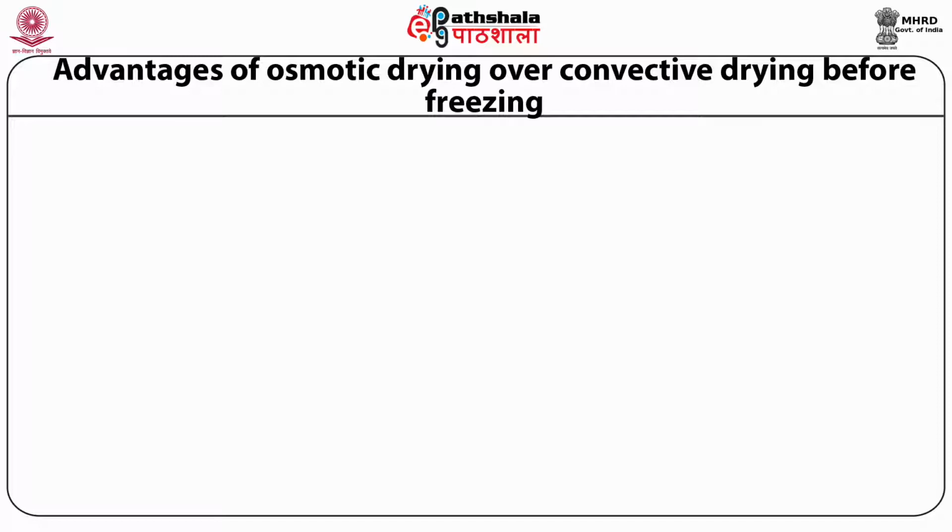The advantages that osmotic drying offers over convective drying before freezing are: first, better product quality in terms of sensory characteristics, primarily due to less heat damage as the product is not subjected to higher temperatures.